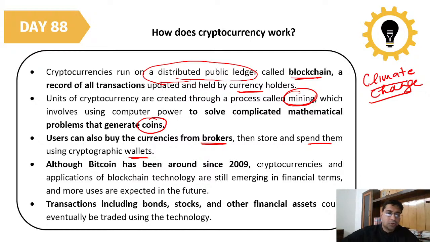Although Bitcoin has been around since 2009, cryptocurrencies and applications of blockchain technology are still emerging in financial terms, and more uses are expected in the future. This blockchain technology can be used anywhere: schools, financial, health and service industries, wherever you can utilize this technology. The place where it is utilized the most is cryptocurrency. Transactions including bond market, stock market, and other financial assets could eventually be traded using these technologies.